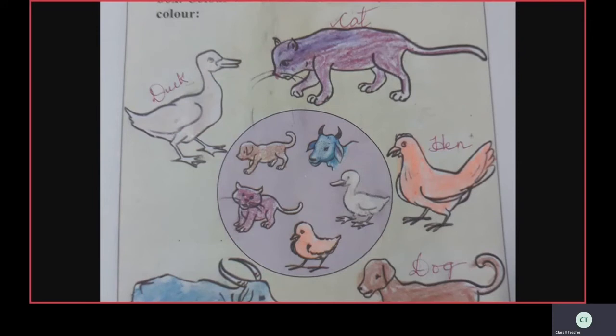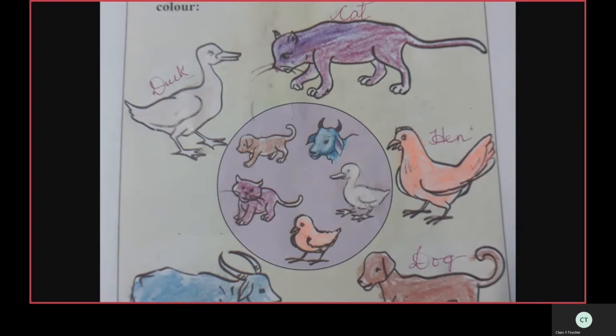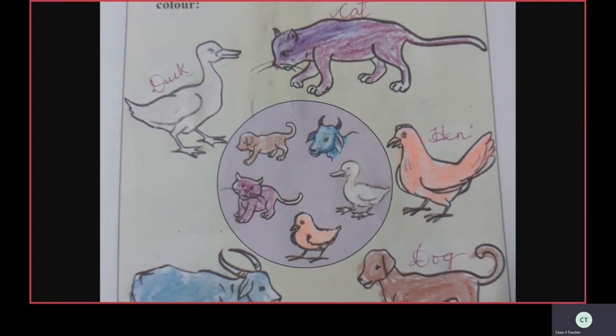Next picture, duck. Write there, D-U-C-K, duck. I kept it white only, duck. Baby, duck's baby is duckling.